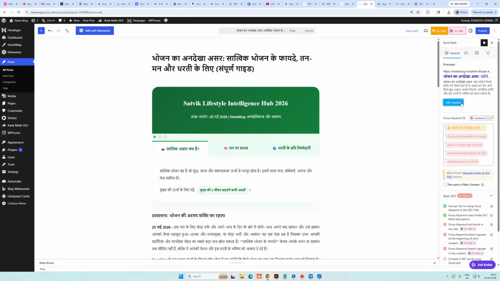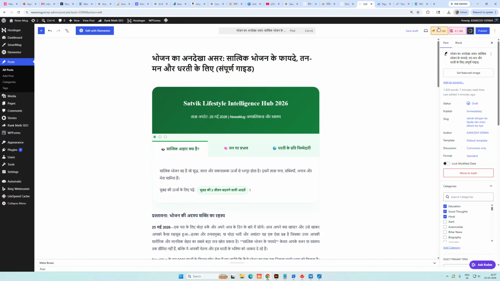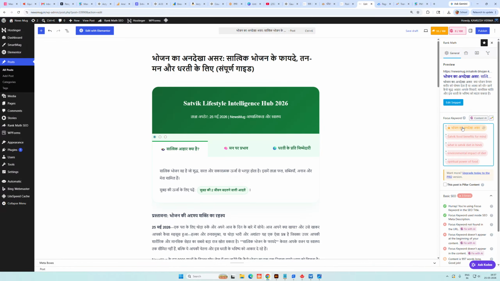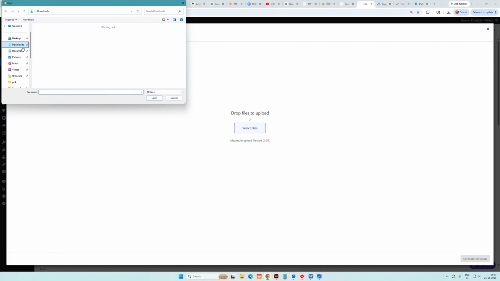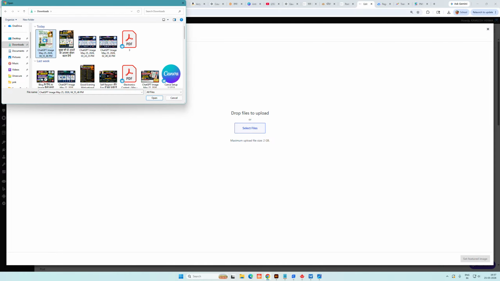And just go to the image. Here is your focus keyword. Just go to the image, set the focus keyword in the image, and rename the image which was downloaded from ChatGPT. Here is the rename.